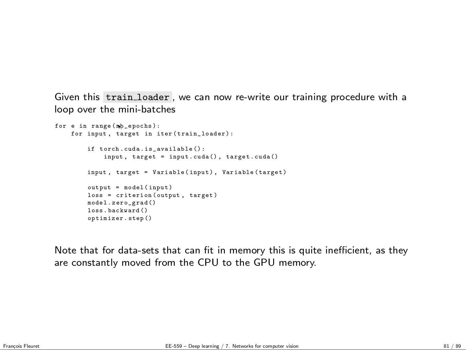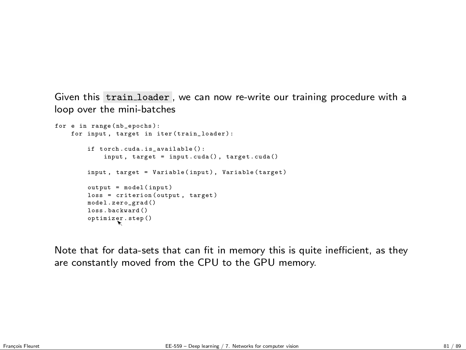So all this being done, now it's quite easy. If I want to use my loader, I'm going to do multiple epochs, and for every epoch, I'm going to have an iterator built from my train loader. And every time I call my iterator, I get a pair of an input tensor and a target tensor. If I have CUDA, I move them to the GPU, then I make the variables, and then I do my usual stuff. I forward them in the model, compute the loss, set the gradient to 0, backward the derivative of the loss, do my optimizer step.